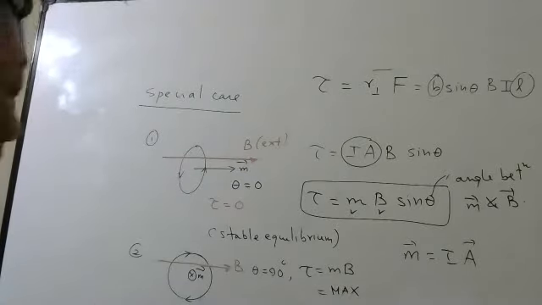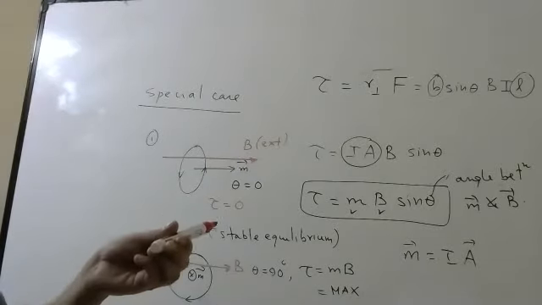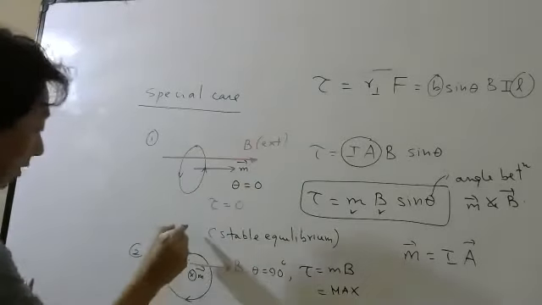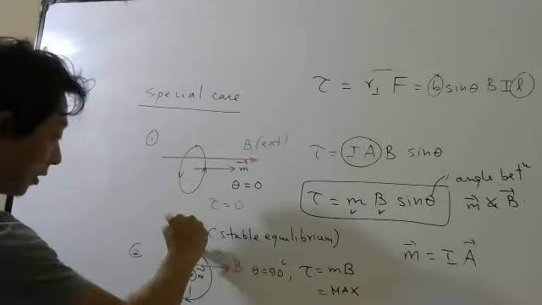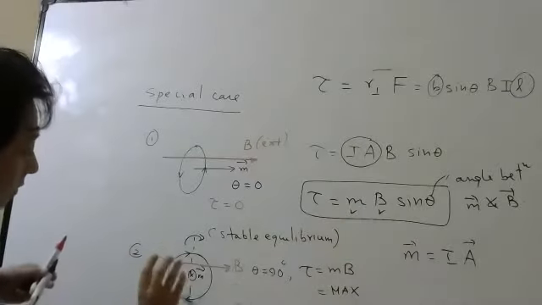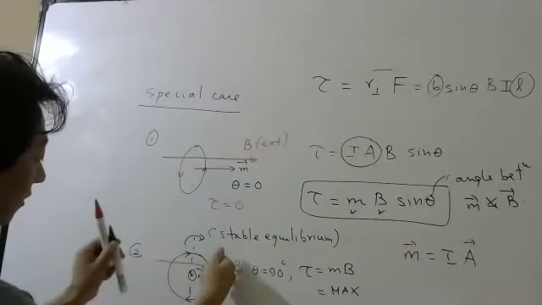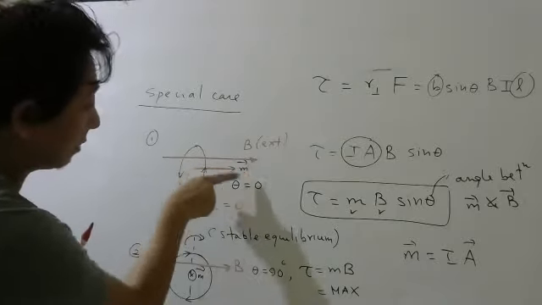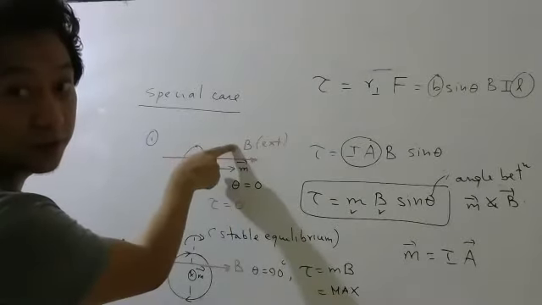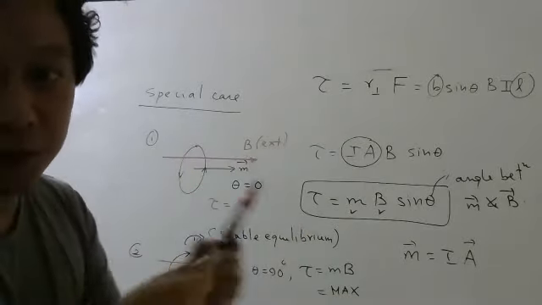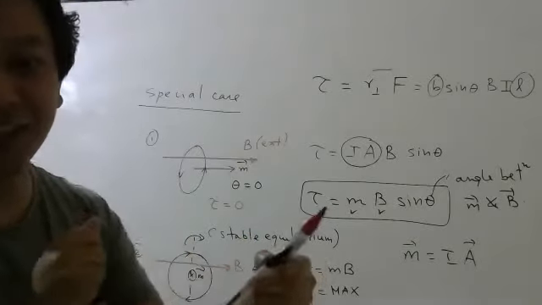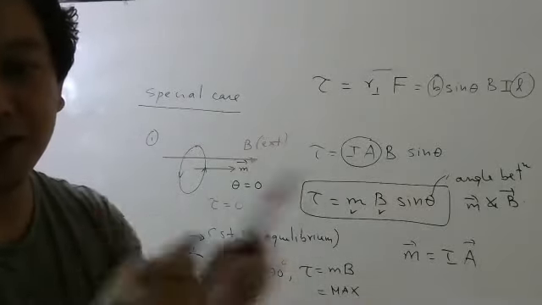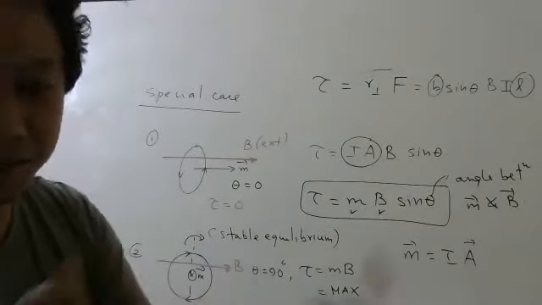That is important. See, the magnetic moment is inside the board. The magnetic field is here. So M cross B, the rotation will be this way. So if this is the diameter, it will rotate this way. It will rotate till the magnetic moment becomes parallel to the magnetic field. Then it will be in equilibrium. Of course, it will not stop there because it has inertia, so it will oscillate. Later on, we have to find the time period of this oscillation.